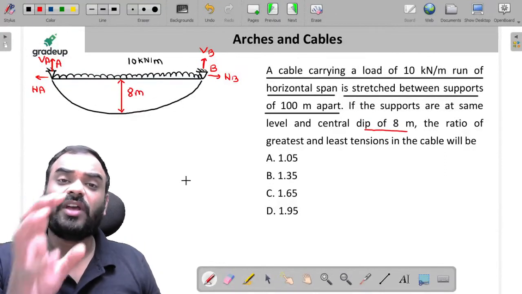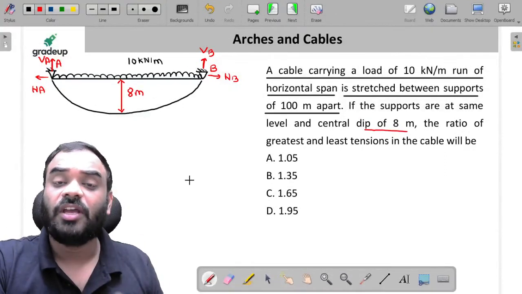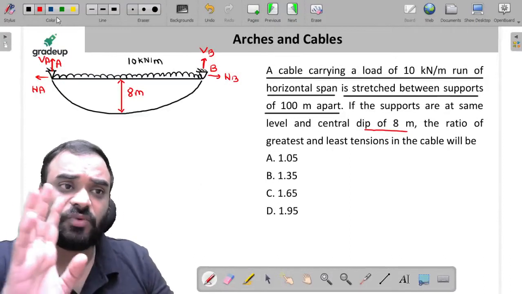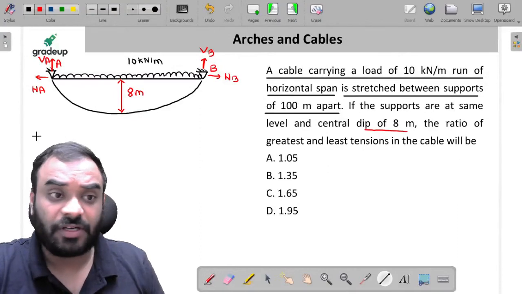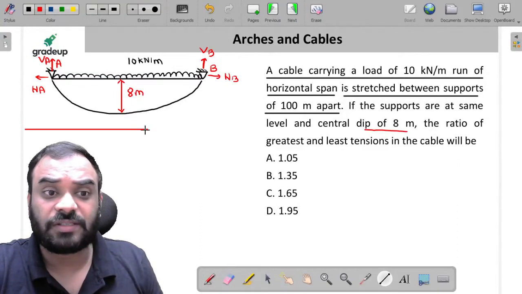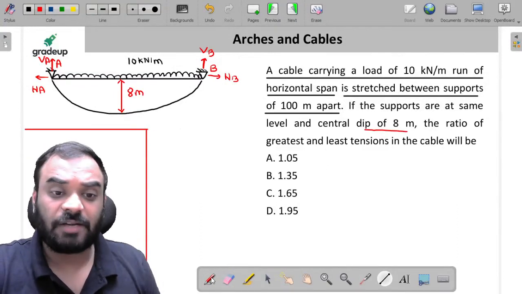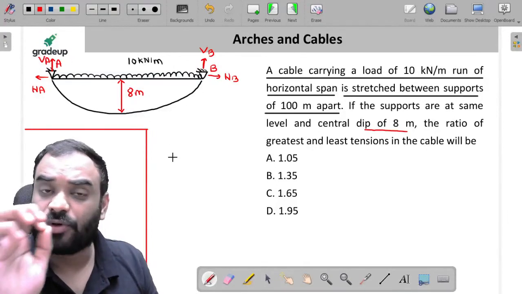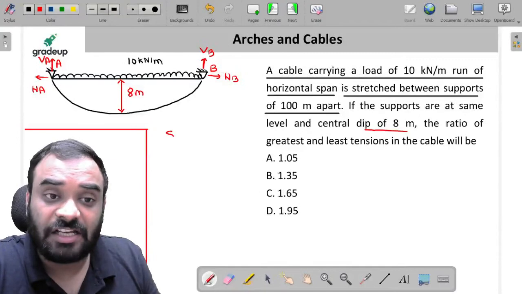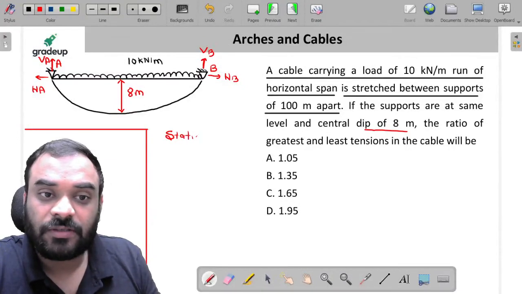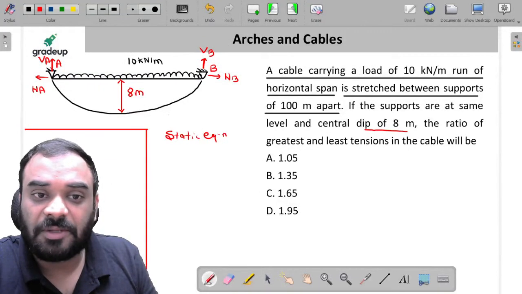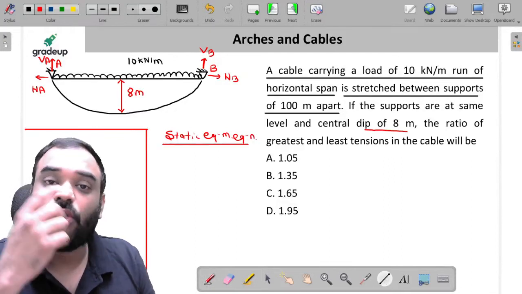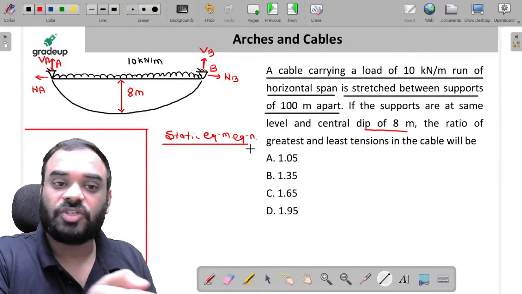Now my dear friends, where will you get the maximum tension and where will you get the minimum tension? It is a very simple question, but listen carefully, this particular concept is important. First, calculate the value of all the external support reactions by using the static equilibrium equations, to calculate the value of maximum tension and minimum tension.